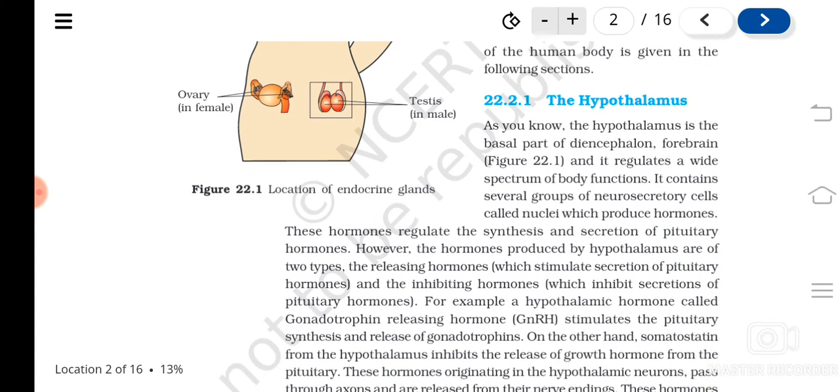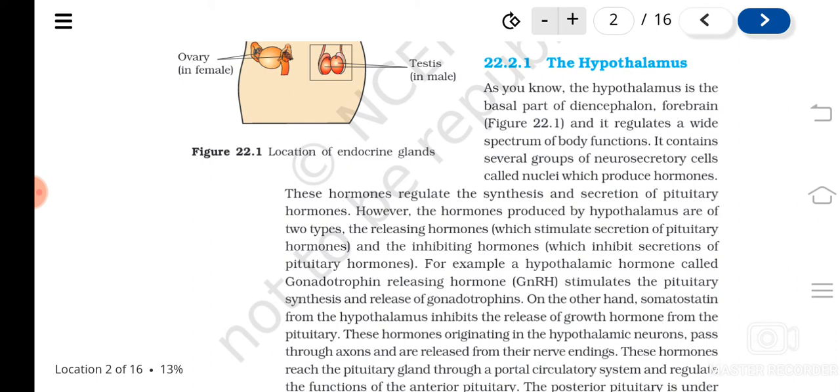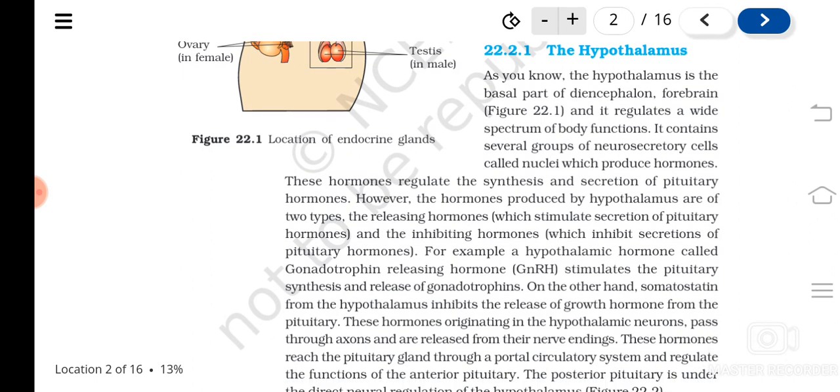First is the hypothalamus. The hypothalamus is the basal part of the forebrain, that is, the basal part of the diencephalon. It contains neurosecretory cells called nuclei, and they produce hormones, which are known as neurohormones. The major function of neurohormones is to regulate the pituitary gland. They actually act on the pituitary gland.